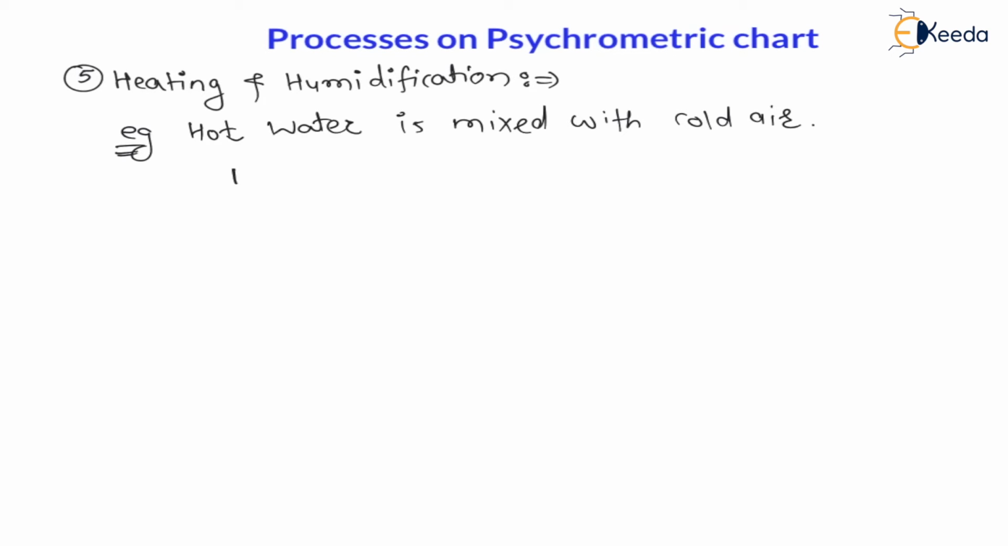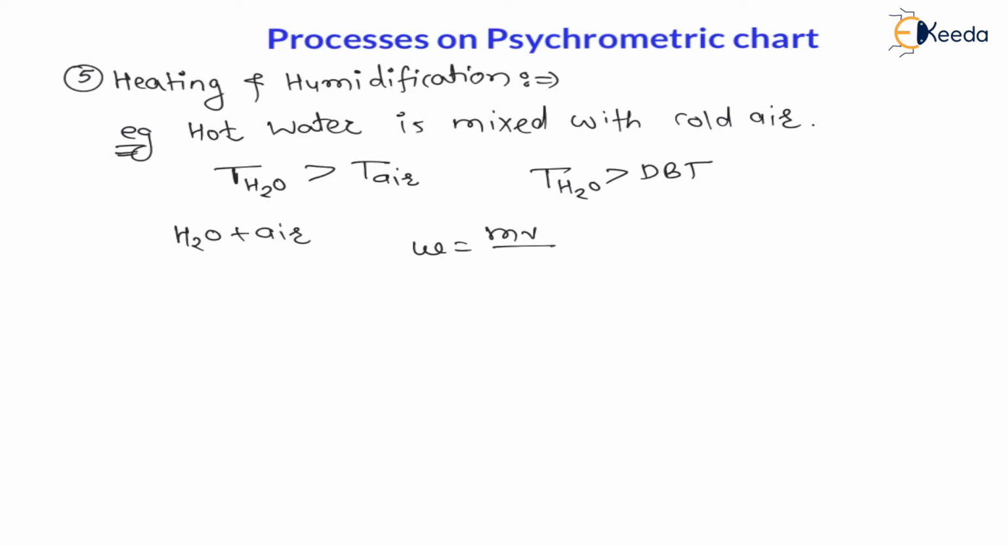This is the example of heating and humidification. That means the temperature of water is more than the dry bulb temperature of air. Right. Now here, as water and air are mixing, specific humidity, which is nothing but the ratio of mass of vapor to the mass of air, will change. As water is added in the air, mass of vapor is increasing, therefore specific humidity is increasing definitely.